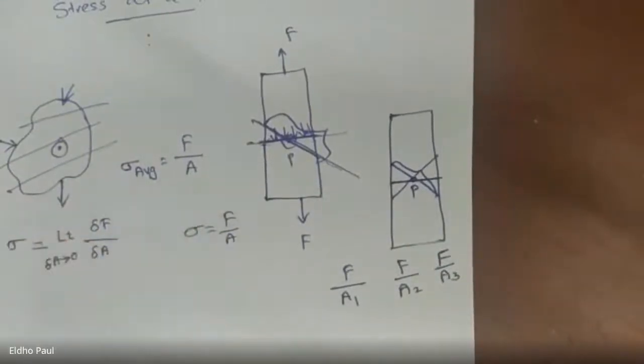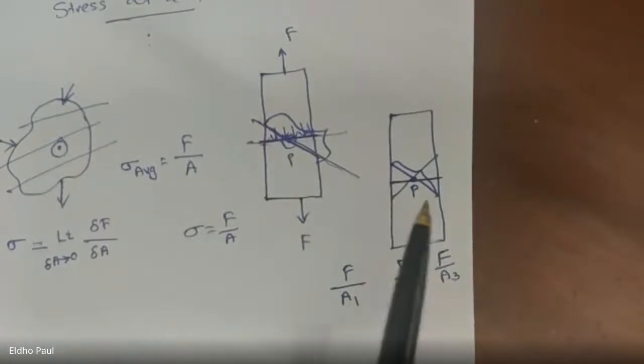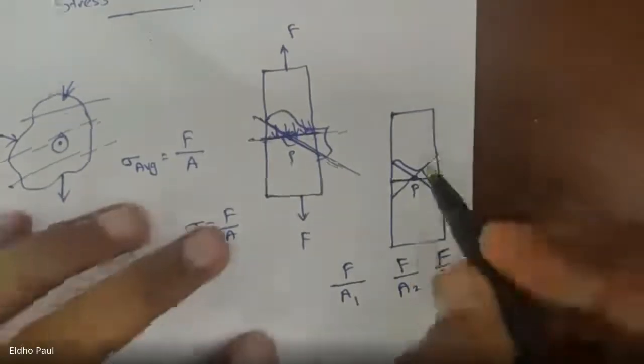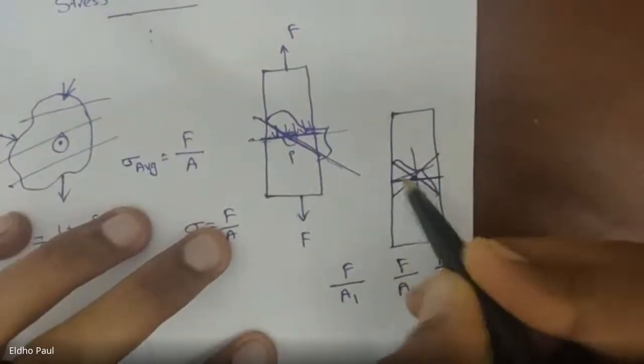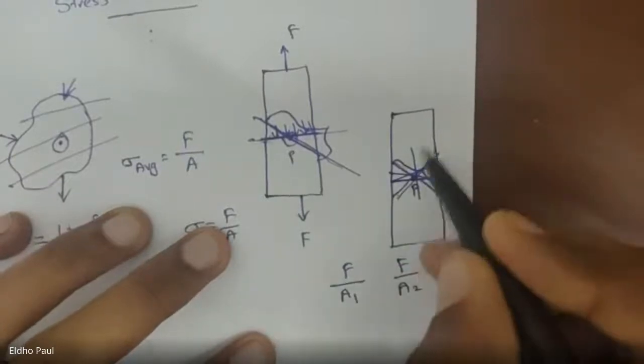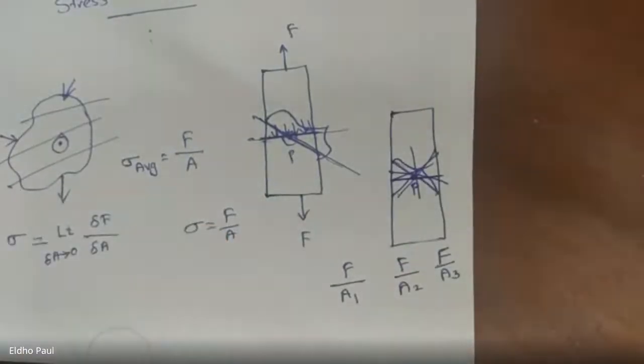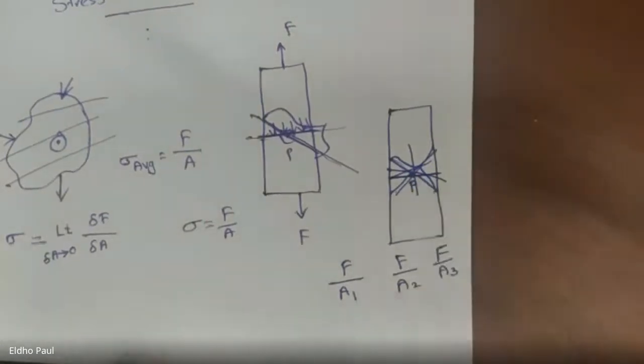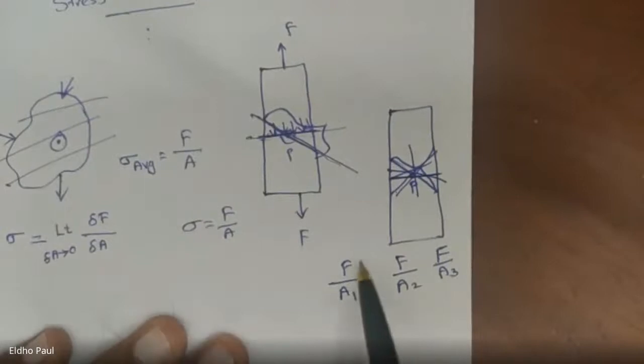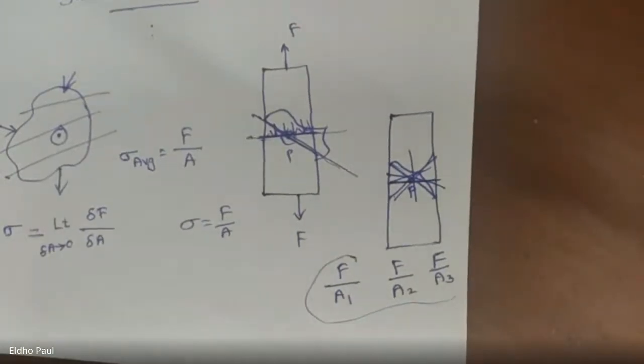So how many times can I cut this cross-section area passing through that point P? Infinite times, right? I can cut this bar an infinite number of times with planes passing through that point P. Then at this point P, there are an infinite number of stress values: force by area A1, force by A2, force by A3, force by A4.